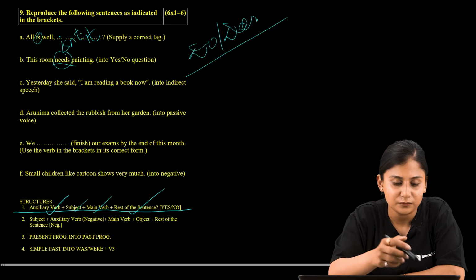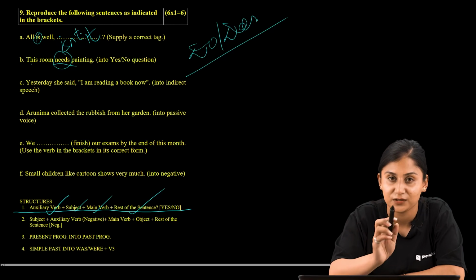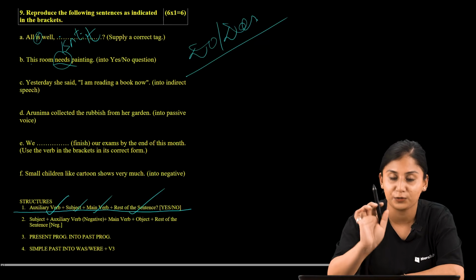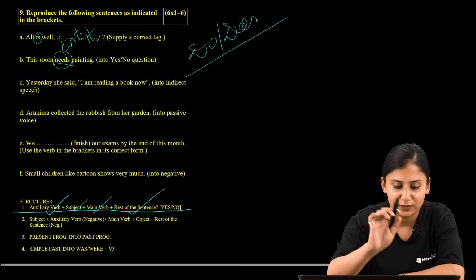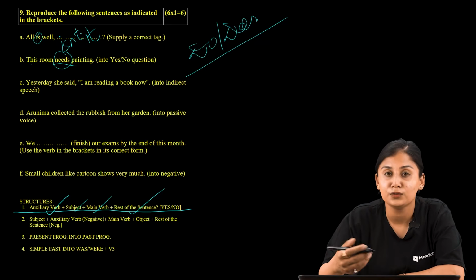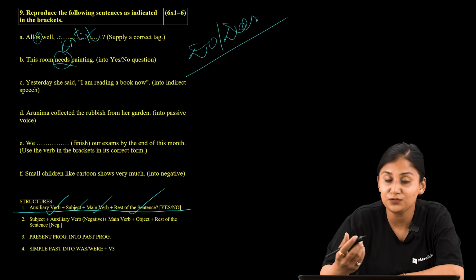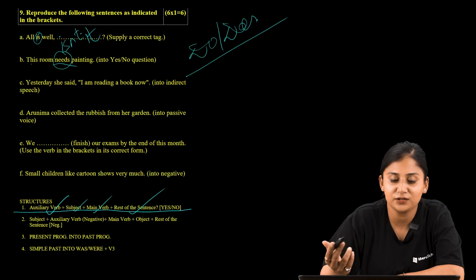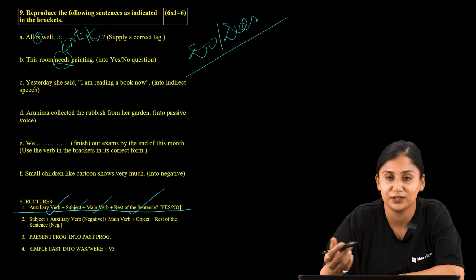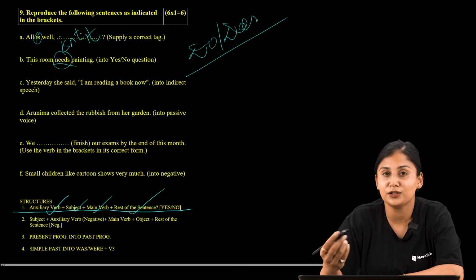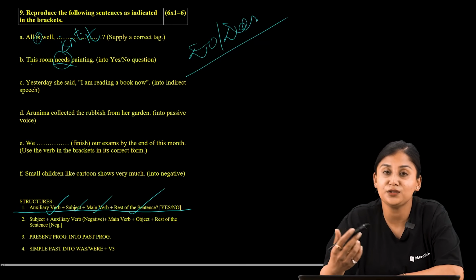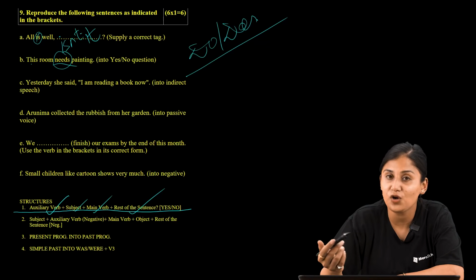So now, based on the subject, we are supposed to select the appropriate auxiliary verb. Now let us find it out. What will be the appropriate answer? Now I've also provided you the structure. Now you're just supposed to change this, reproduce the new statement based on the structure.